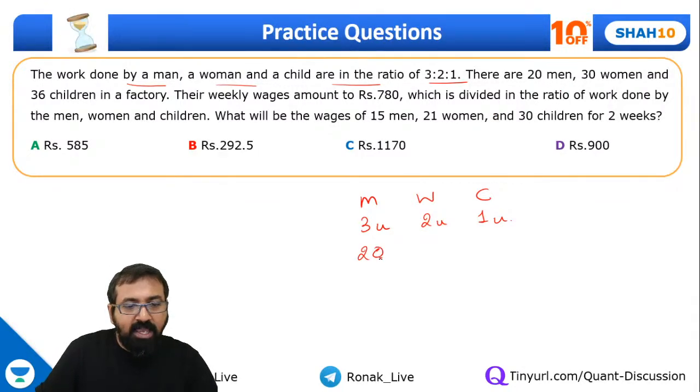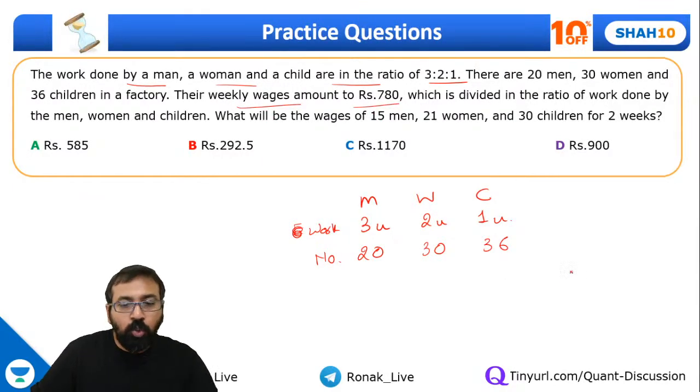So 20 men. I'm taking this as work, and this is the number of men, women and children. So 20, 30 and 36. Okay. And their weekly wages amount to 780. Matlab total for this work, okay, in 1 week, the organization pays 780 rupees.